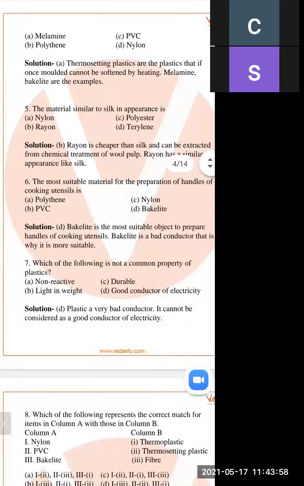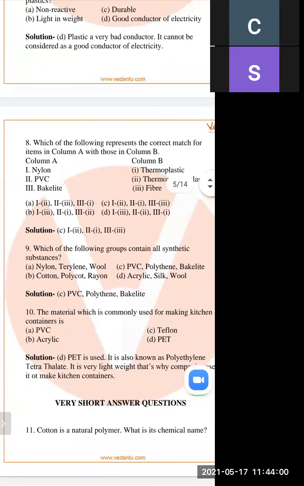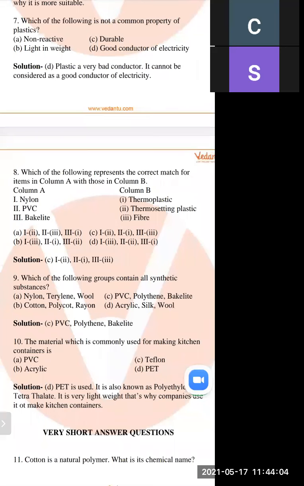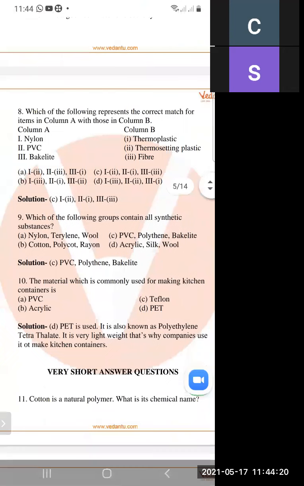And what do you mean by thermoplastic? Which can be changed into another form. So what are the examples of thermosetting plastic? Bakelite. So bakelite is matched with thermosetting plastic, PVC is matched with thermoplastic, and nylon is a fiber.